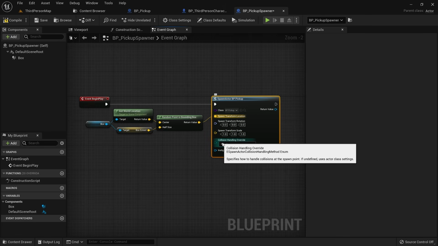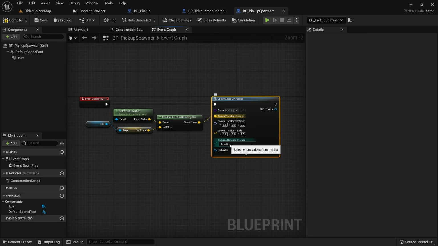The collision handling override is actually very important and shouldn't be overlooked. When Unreal Engine spawns an object, it will check if the location is even available or if the location is blocked by another object. If the location is blocked, your object might end up not being spawned at all, which could lead to a lot of nasty bugs. In most cases, I select Try to adjust location, but always spawn here. If the location is blocked, it will try to move the object slightly and then spawn it again. But even if the location is still blocked, it is guaranteed that the object is spawned. In some cases this can lead for objects to suddenly be flung across the map, but this is often still a better solution than not spawning it at all.